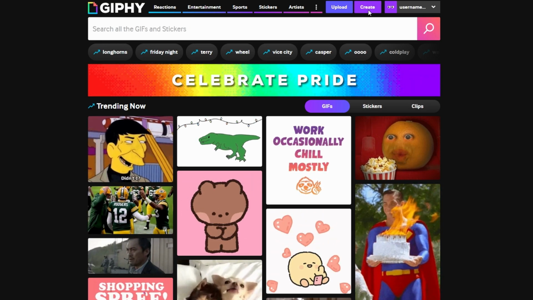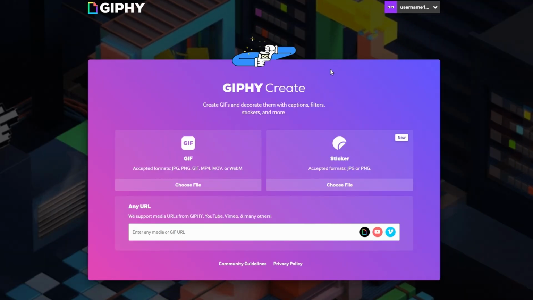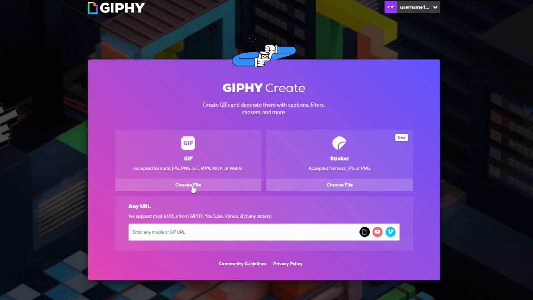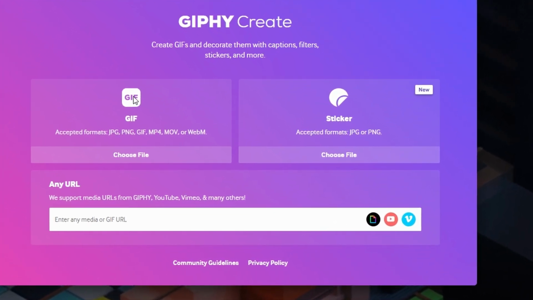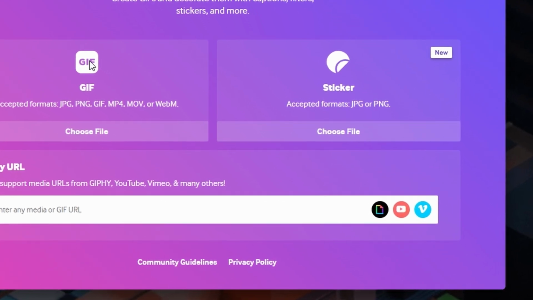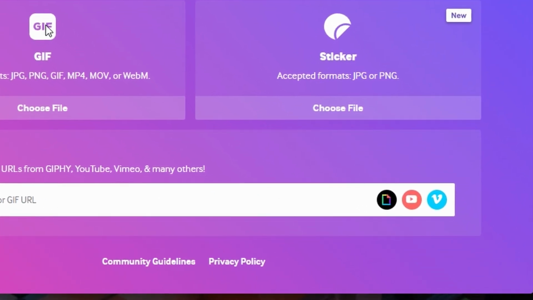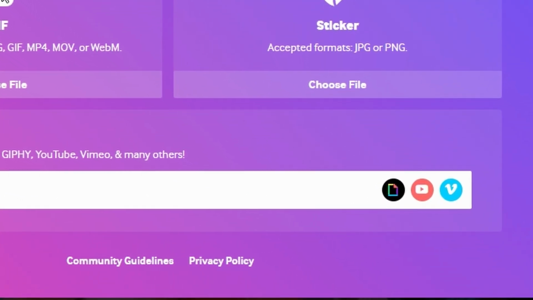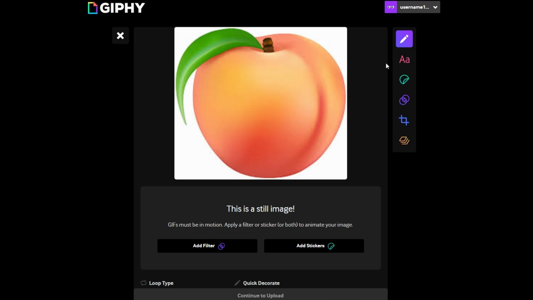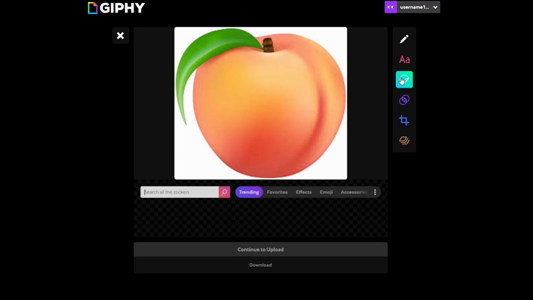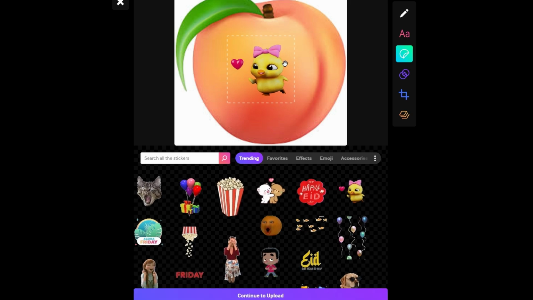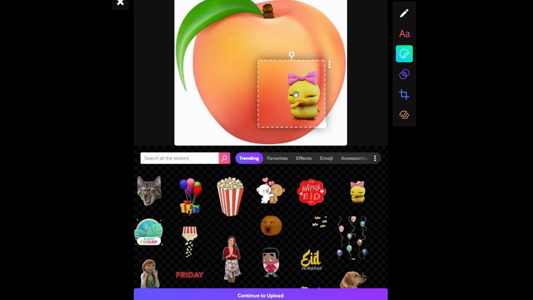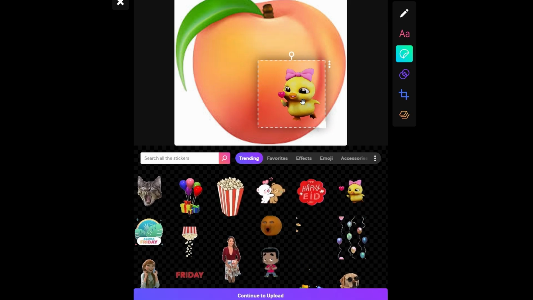Once you're in, look for the Create button at the top. Click that, then pick the GIF option. Now you can either upload a video or image from your computer, or you can paste a link from YouTube, Vimeo, or even another GIF. If you're using a still image, you'll need to add something animated, like a sticker or some text that moves, to turn it into a GIF. Giphy won't treat it as a GIF otherwise.